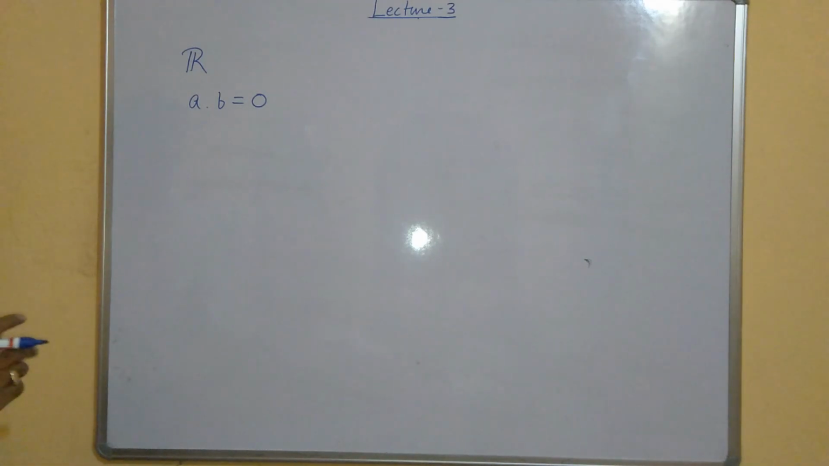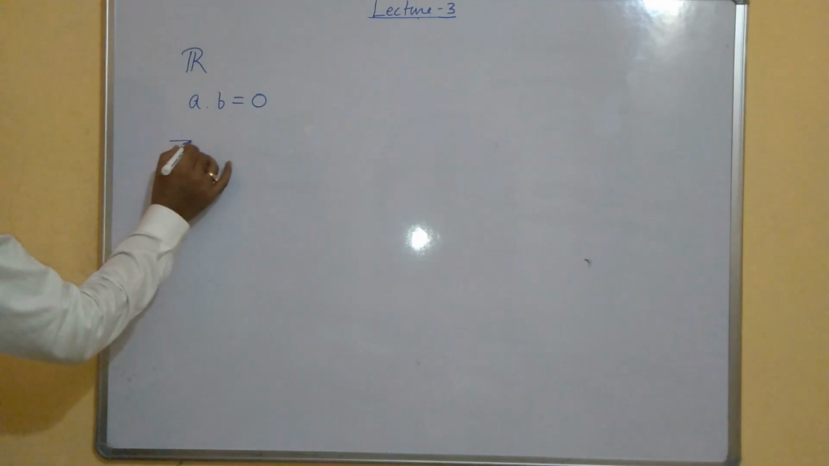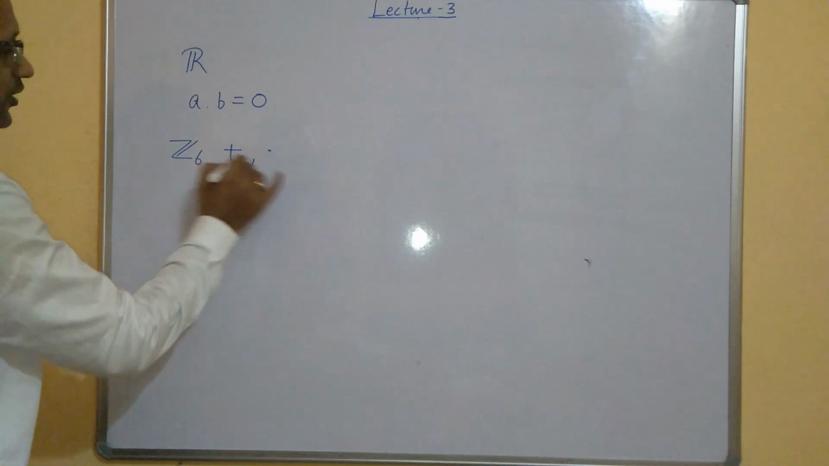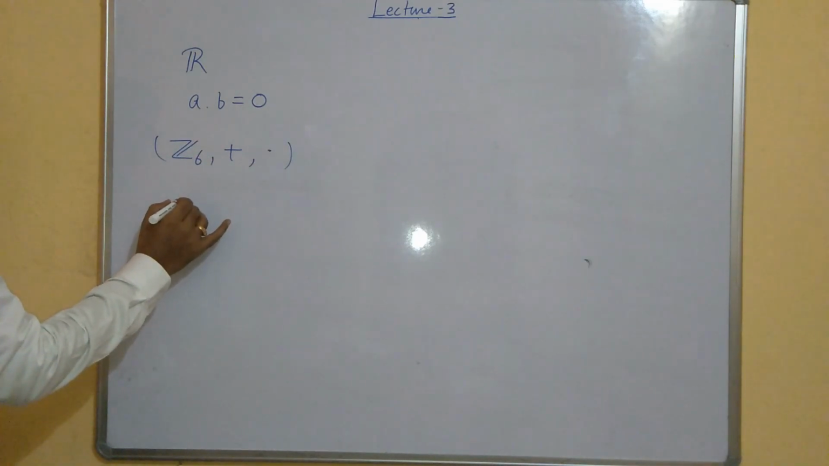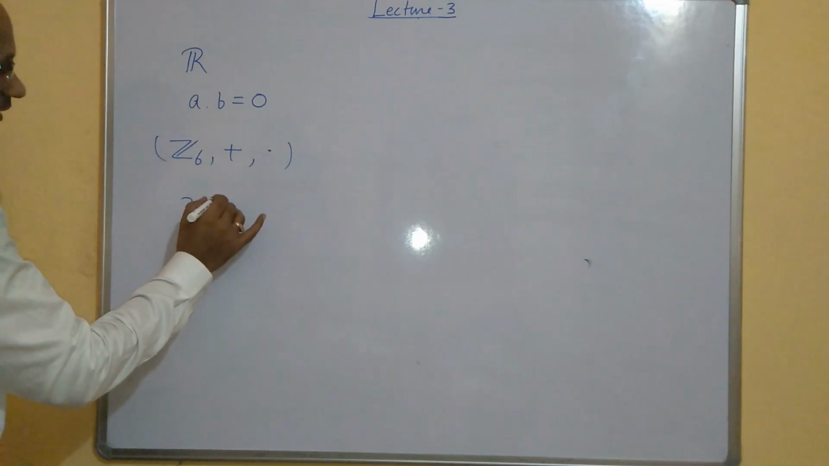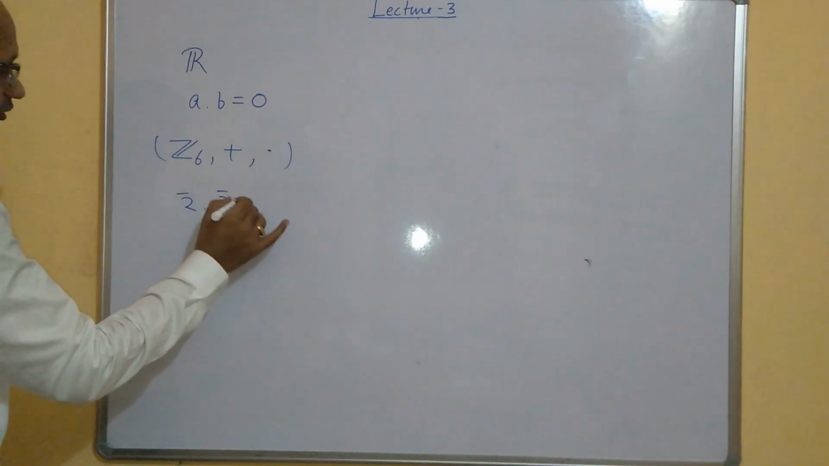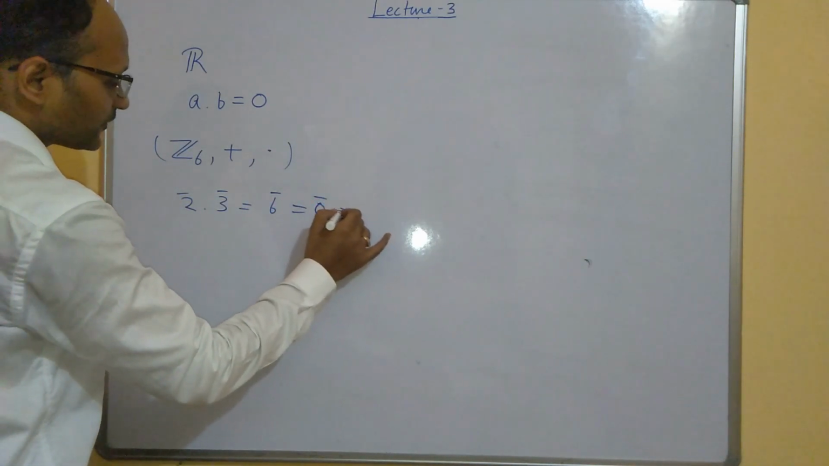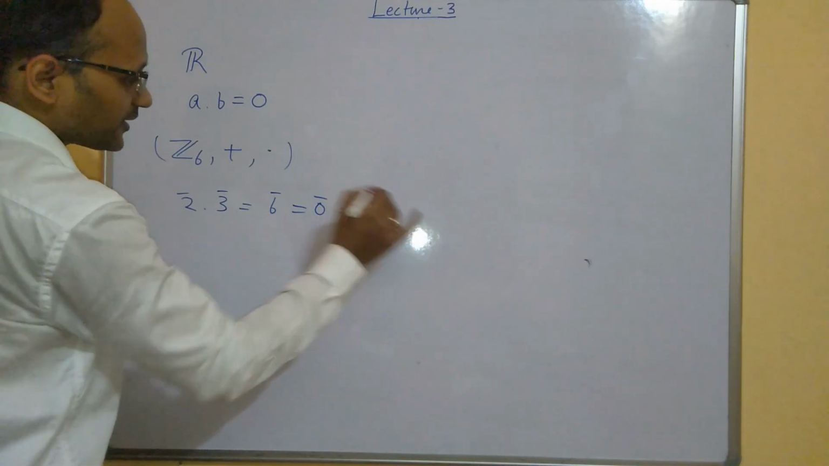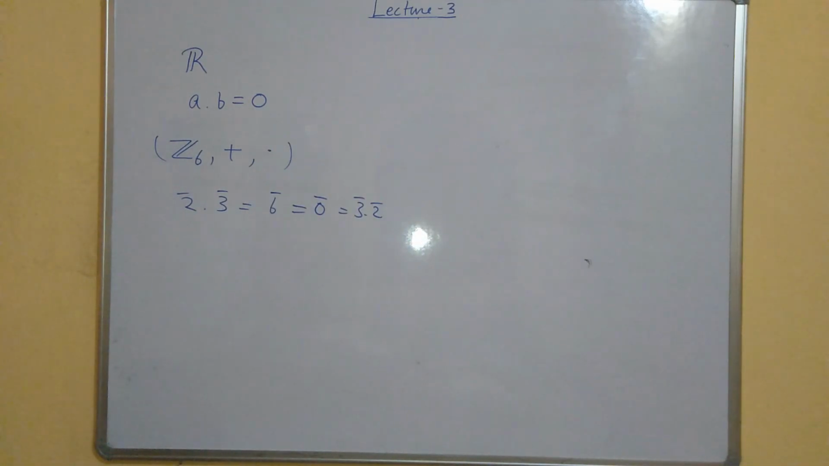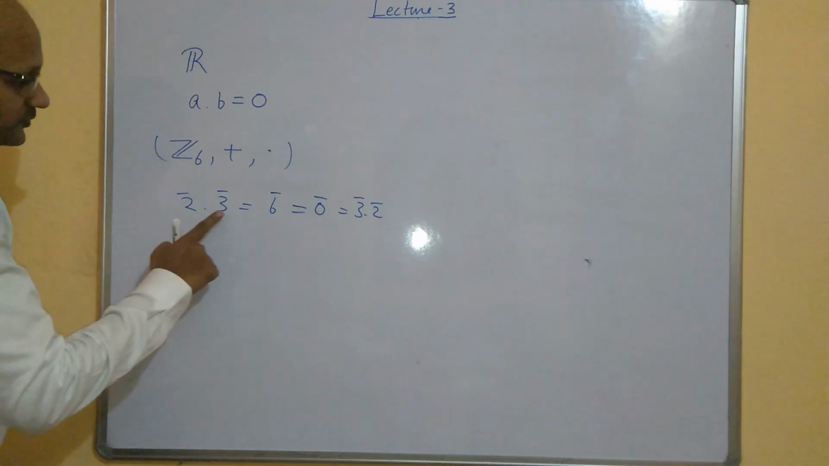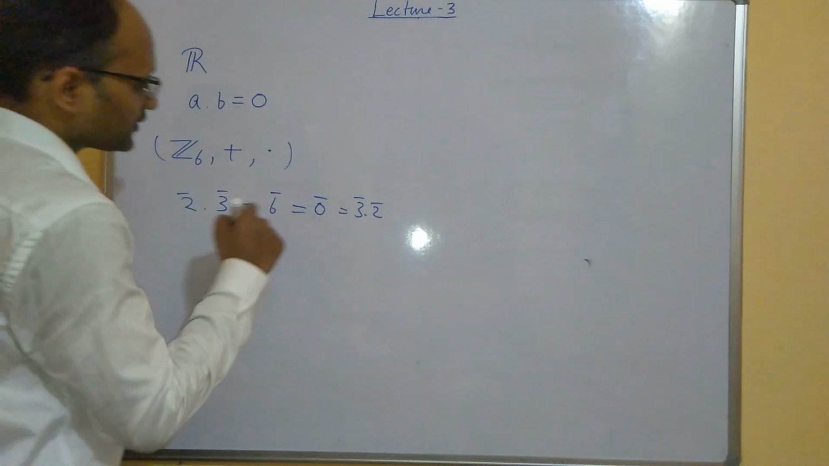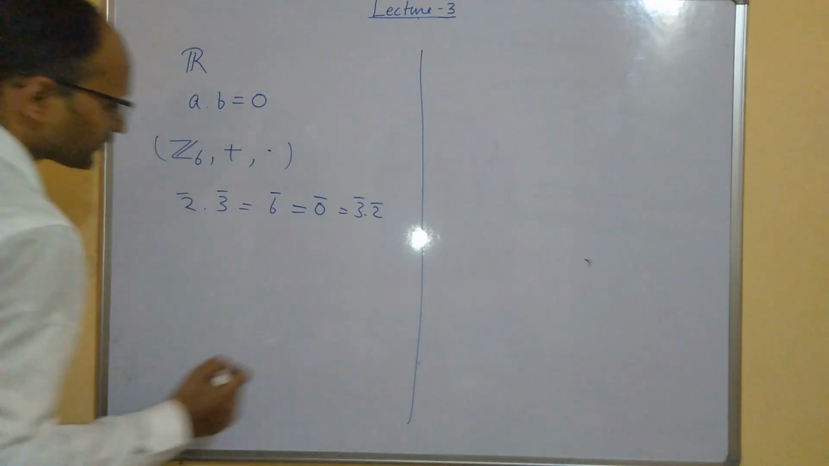But in general, in rings this does not happen. For example, you take Z6. Z6 is a ring with respect to plus and dot, and I take two elements. Suppose I take 2 and 3 and take the product of them. It will become 6 bar, and 6 bar is nothing but 0 bar. So in a ring, without being any one of these two 0, the product is 0. So it may happen in a ring.